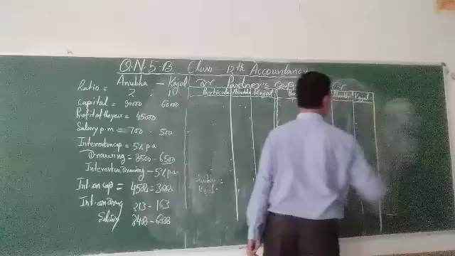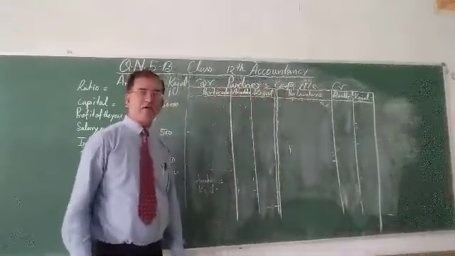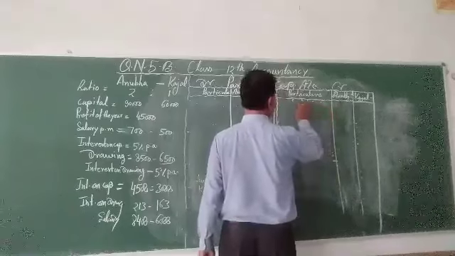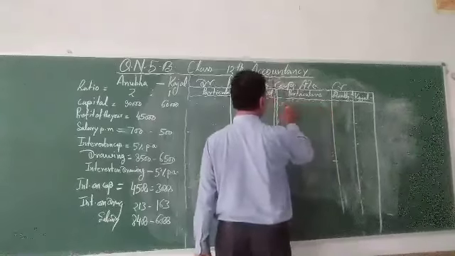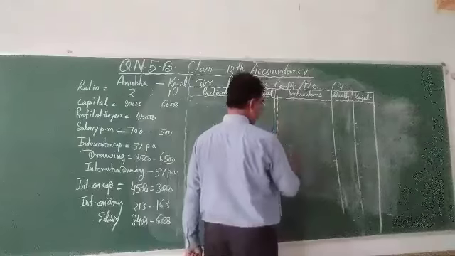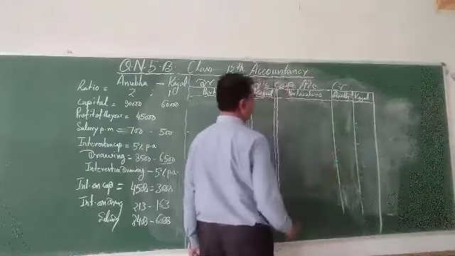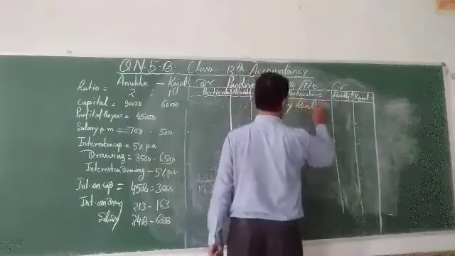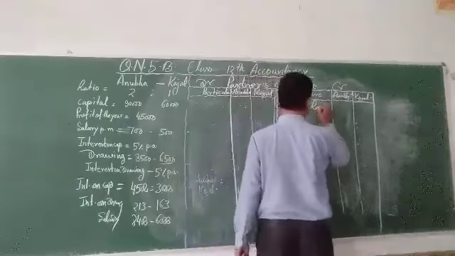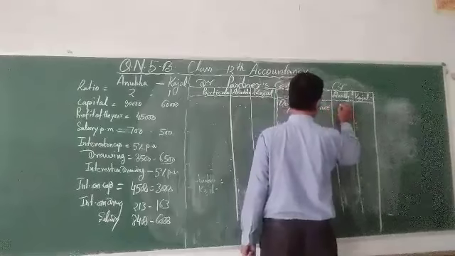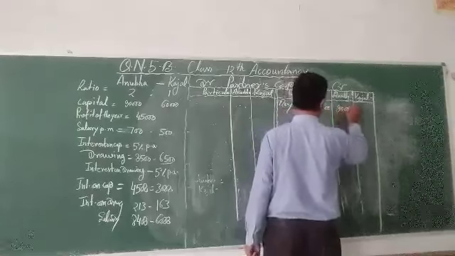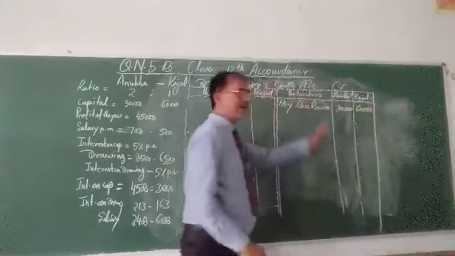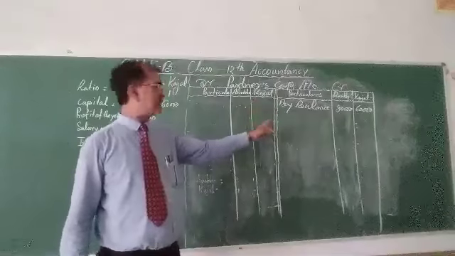With the help of the profit and loss appropriation account, you can post all the items, all the information you can record in the partners capital account. Now see here, by balance, opening balance of the capital 90,000 for Anubhav, 60,000 for Kajal. That is the information given.